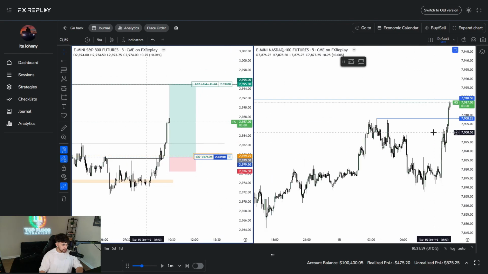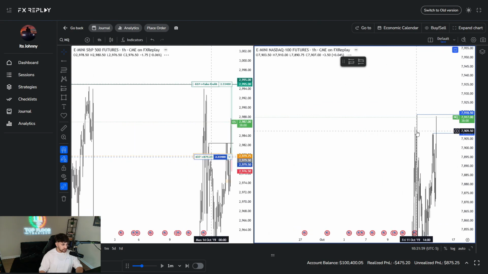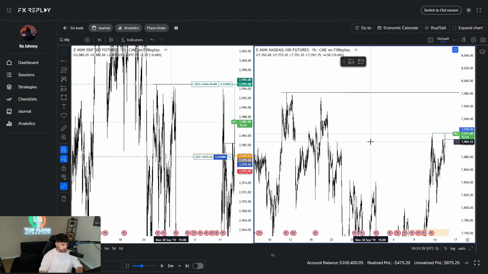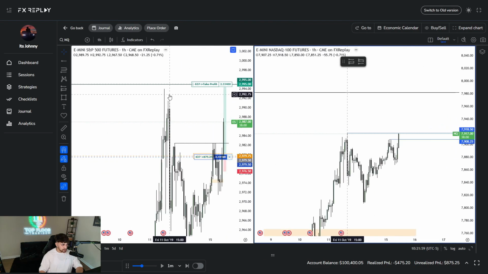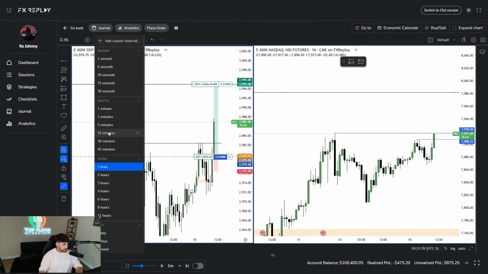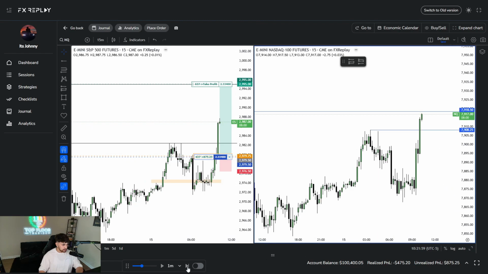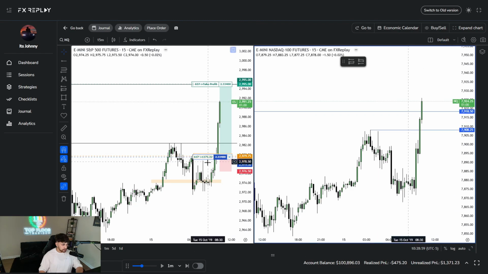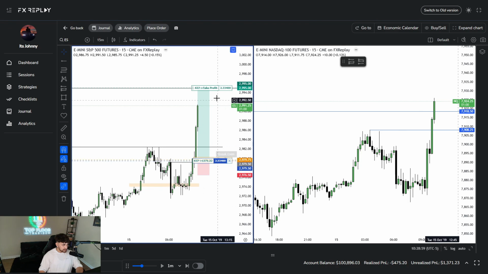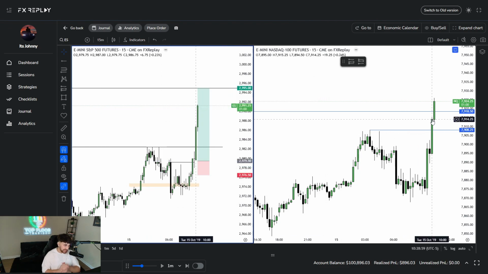Okay, so previous week high is looking to get hit over here on NQ. So if NQ clears that previous week high right there, I'll probably just end up getting out of the ES position, because then that would be an SMT at previous week high. So I'll end up getting out there if it does end up clearing the high, which it looks like it will here in a second. Yep, there we go. So I am all out on ES here. I'm just all out on ES right here. That's the plan. So we have to follow the trading plan. All right, so we're all out on ES.